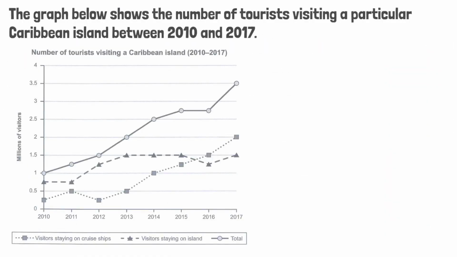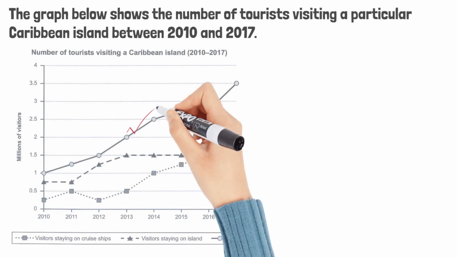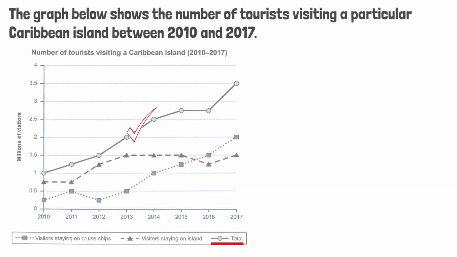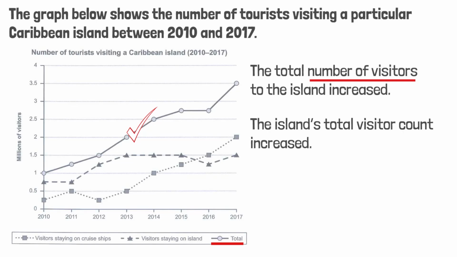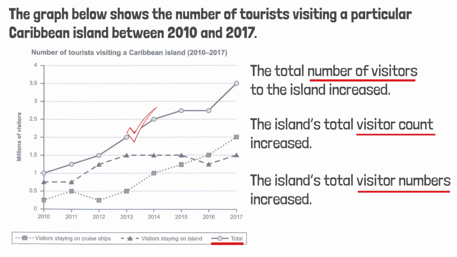This line graph shows the number of tourists visiting a particular island. This line represents the total number of visitors to the island. You could say that the total number of visitors to the island increased, or the island's total visitor count increased, singular, or the island's total visitor numbers increased, plural.